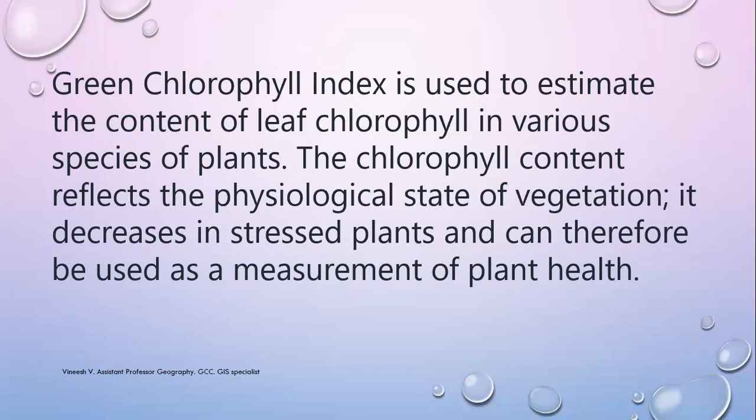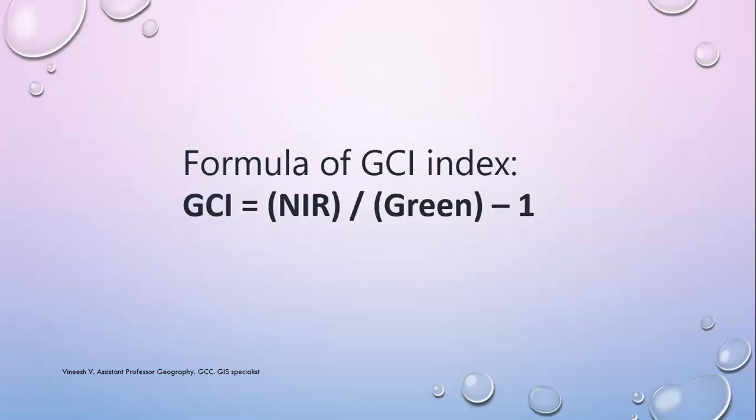First of all, we are discussing GCI, the green chlorophyll index, which is used to estimate the content of leaf chlorophyll in various species of plants. The chlorophyll content reflects the physiological state of vegetation. It decreases in stressed plants and can therefore be used as a measurement for plant health. So GCI is helpful for assessing plant health. This is the formula of GCI, green chlorophyll index.